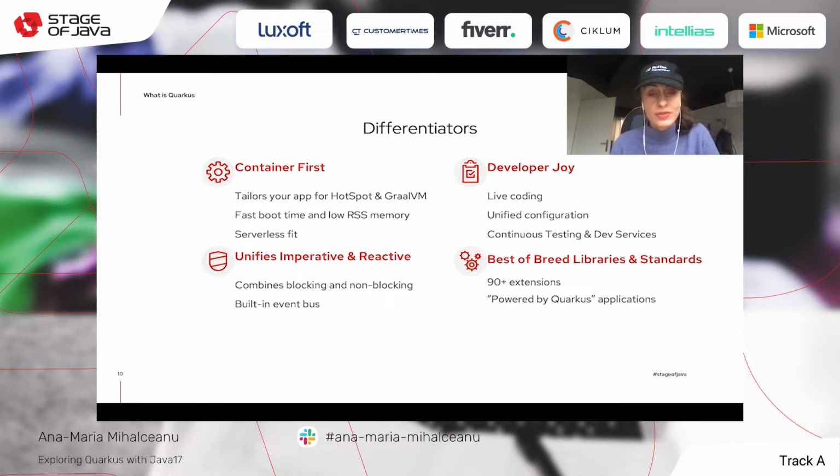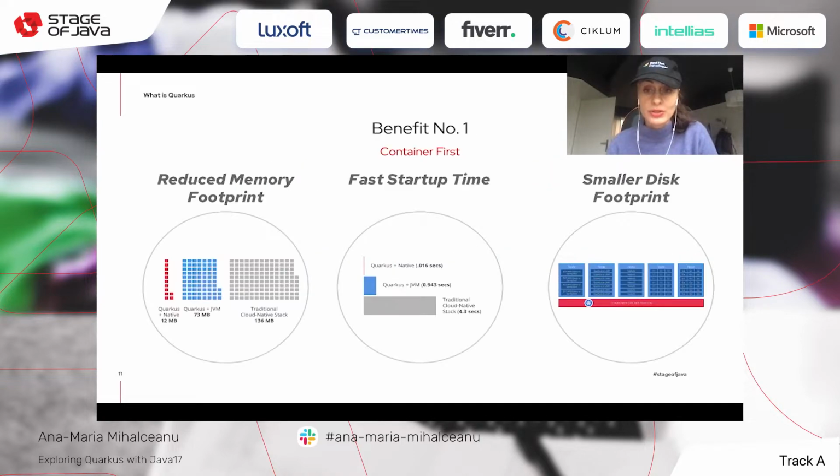Then you have dev services for sometimes a zero setup of things like databases. It also unifies the idea of coding reactive and imperative. So you have this option now, and of course it integrates with a lot of libraries, and it follows and respects a lot of standards.